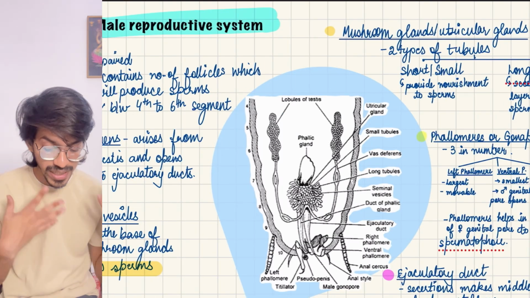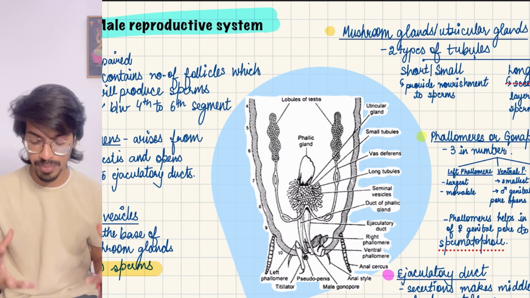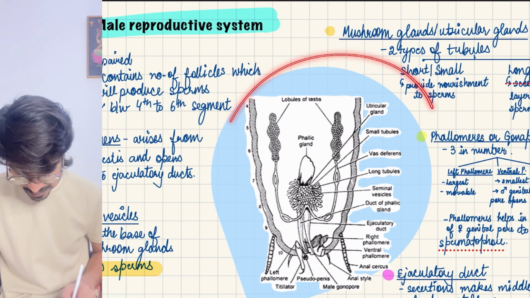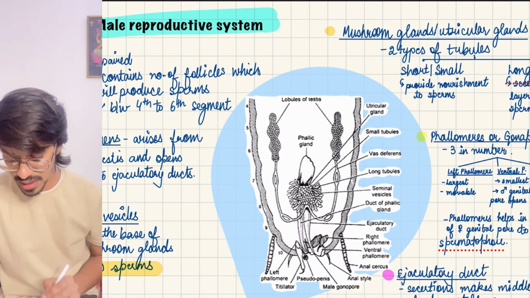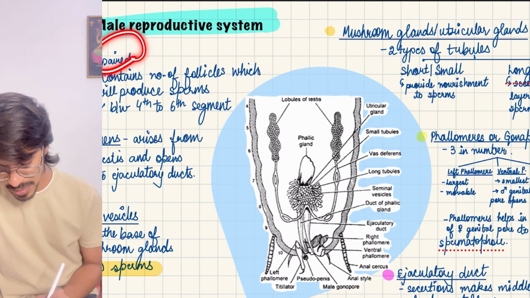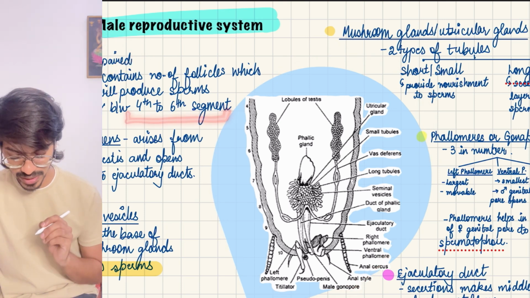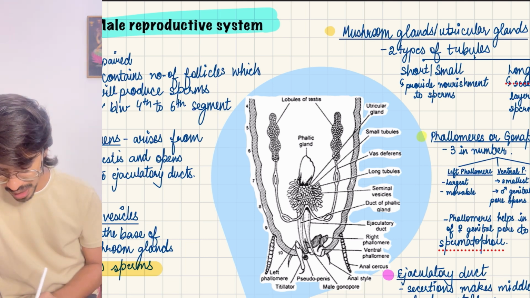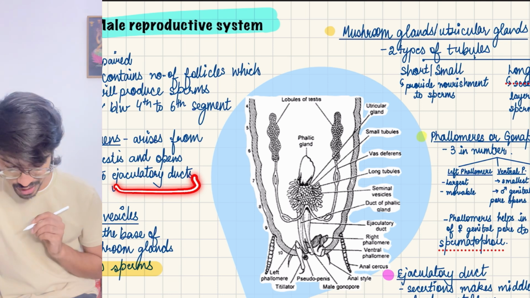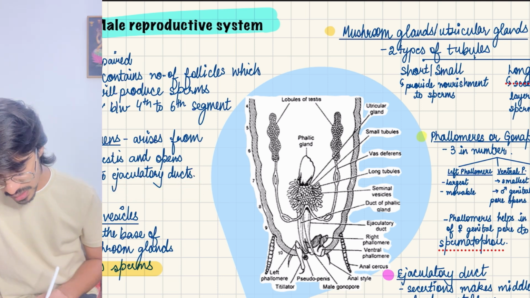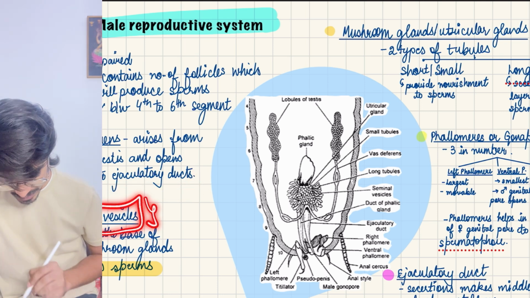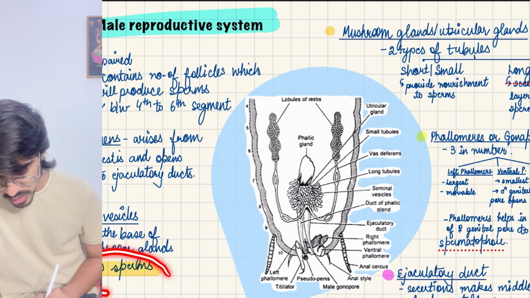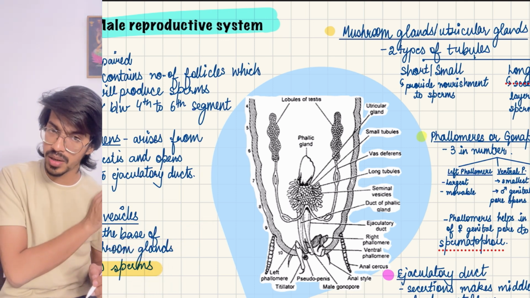Coming up to the major important topic, that is the male reproductive system and the female reproductive system. It is made like this diagram, see it from NCERT. First is the paired testes, present in the 4th to 6th segments. They will produce sperms. Sperm will be released from the vas deferens and they open into the ejaculatory duct. There only is the presence of a seminal vesicle. The seminal vesicle is present at the base of the mushroom glands, and it stores the sperm. So it is a sperm storage place.